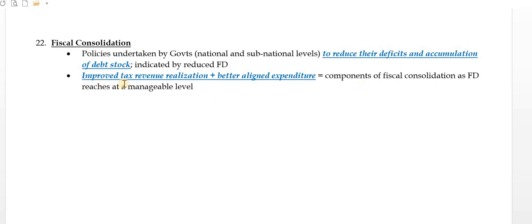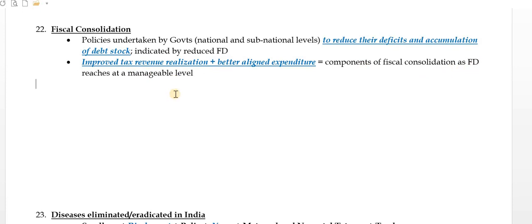And how do we do it? Improve tax revenue realization, so tax revenues will be improved. Better aligned expenditure will be done. So prudential measures will be taken by the governments. These are components of fiscal consolidation, as FD reaches a manageable level.